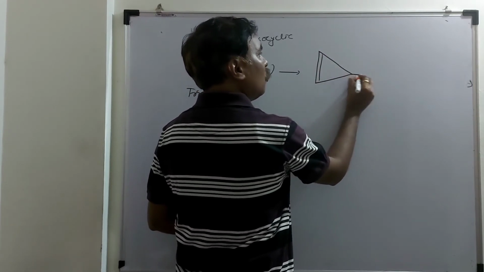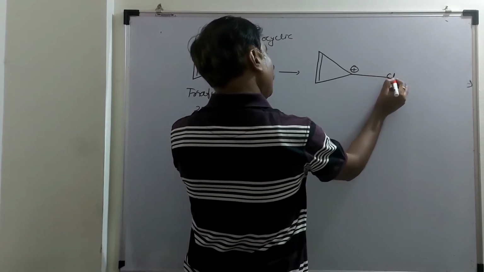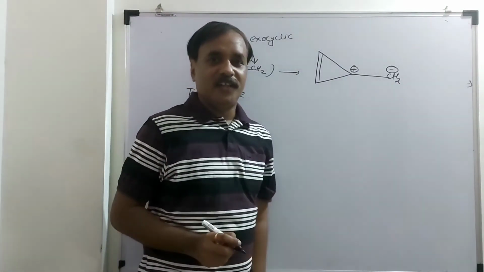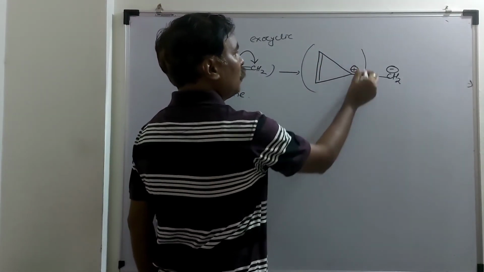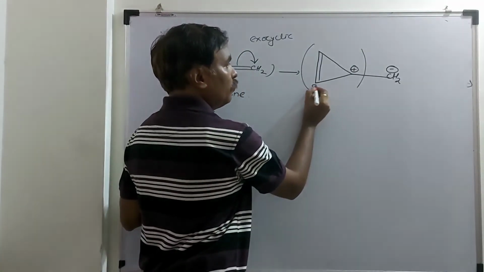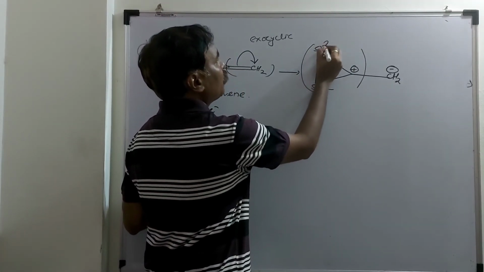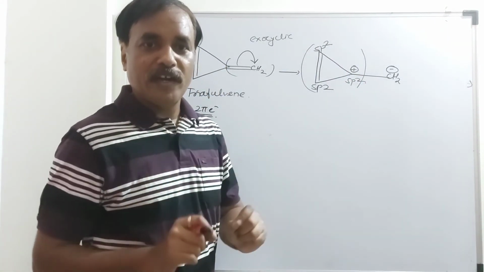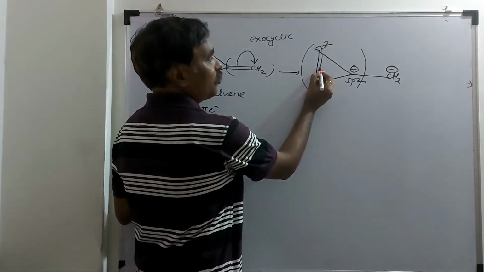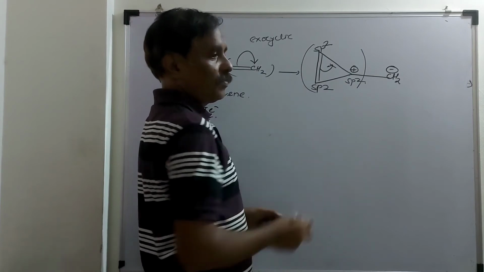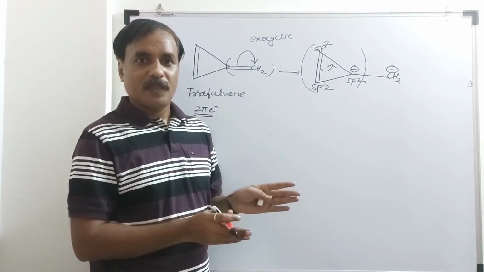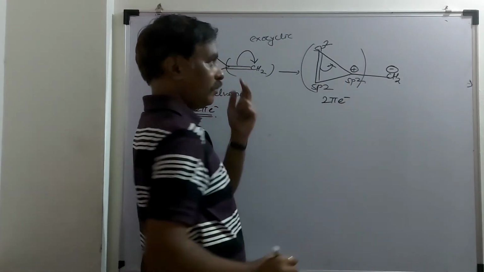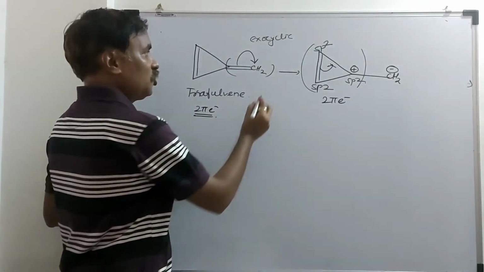Now this carbon is an electron donor, so it will acquire a positive charge, and here it will be negatively charged. Now forget about the CH2 minus and concentrate on this ring only. Here sp2, here also sp2. This ring is planar. Is there any complete resonance? Yes, there is a complete resonance, which we have already seen. The total number of Huckel's electrons is 2 pi. This is possibility number 1.